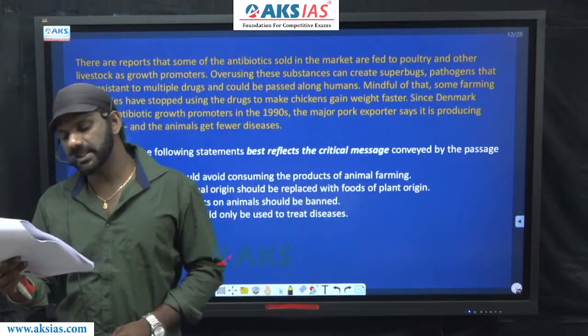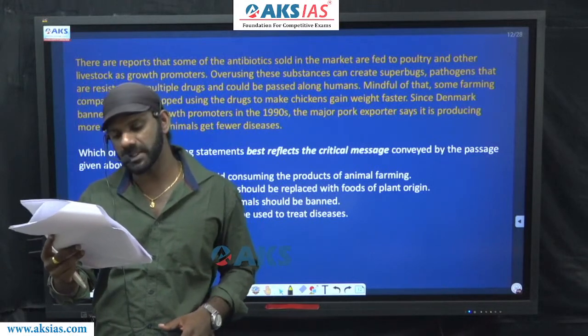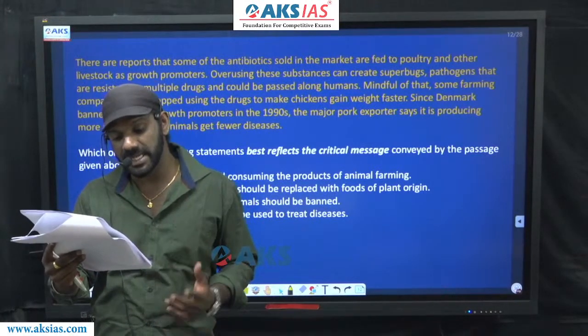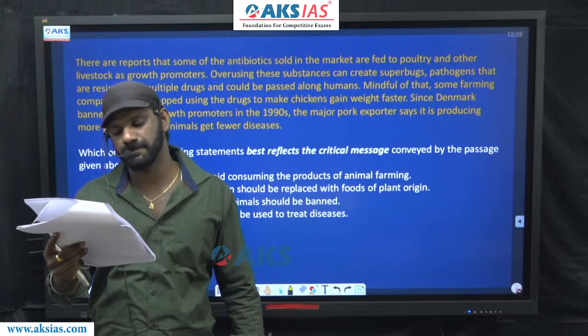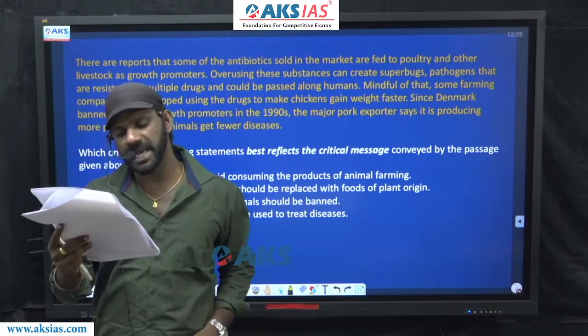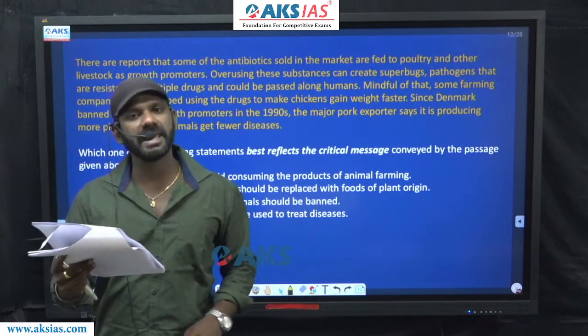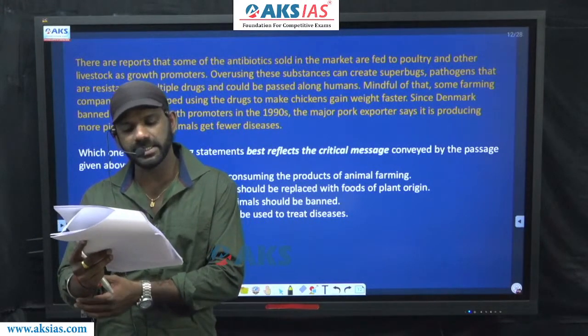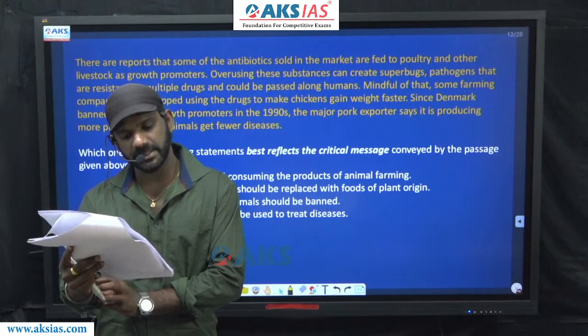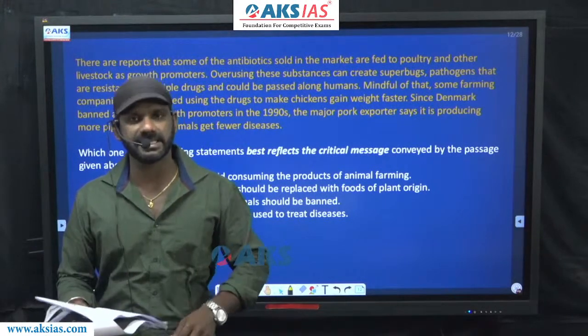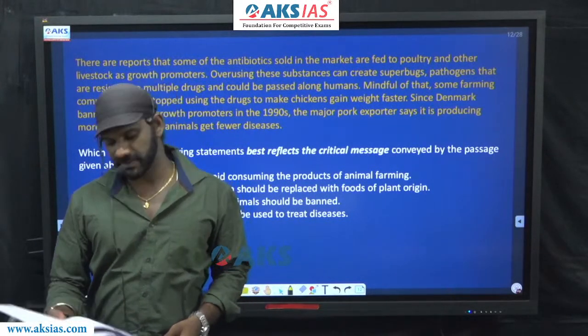Mindful of that, some farming companies have stopped using the drugs to make chickens gain weight faster. Since Denmark banned antibiotic promoters in the 1990s, the major pork exporter says it is producing more pigs and the animals get fewer diseases. I'll read the question.